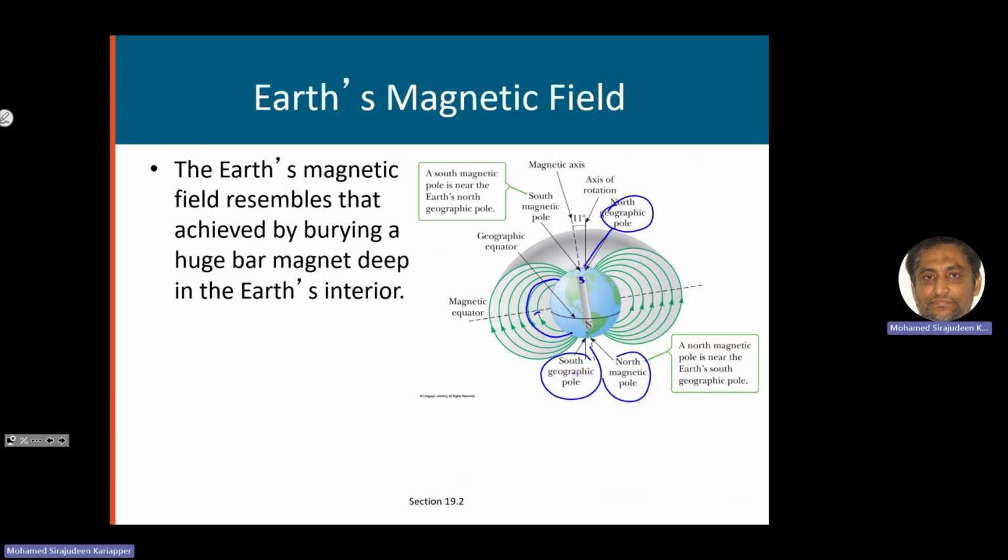But it's not really there. It's a model, okay? We say, why is there this Earth's magnetic field? We can imagine there is a big bar magnet buried inside the Earth, and that is providing the magnetic field. It is not the right picture, but anyway, for the time being, we can imagine it like that.